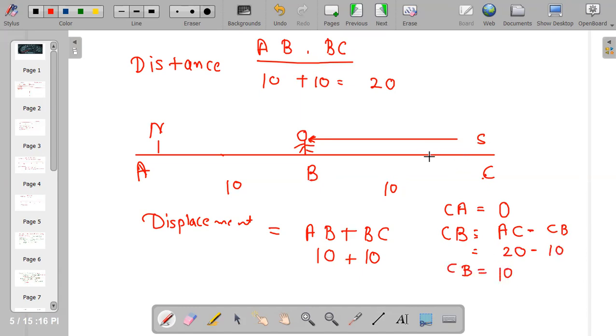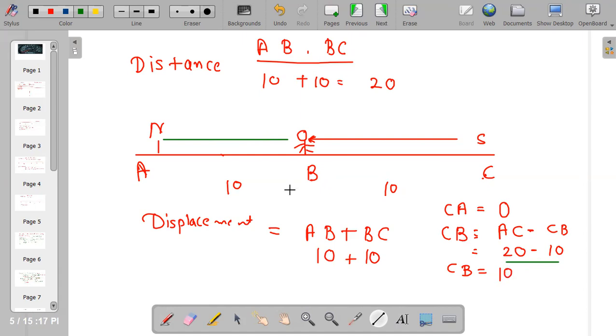Now I'm using a direct trick. Generally I calculate directly from where he is now. But in the real sense, I'm doing this equation, and I'm getting 10 here.